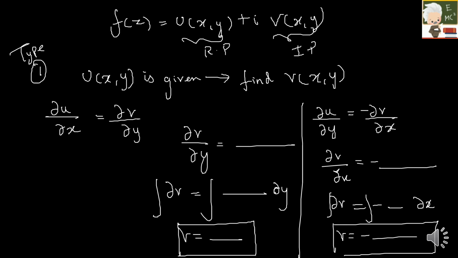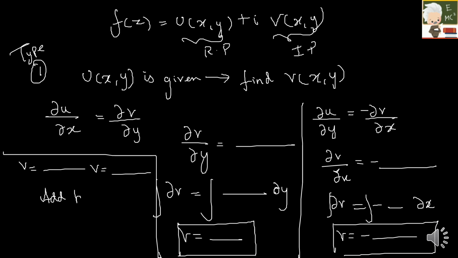So how you have to write your final answer is, you will be getting two v's, so you have to add all these terms, but you should not take the repeated terms. We will do some problems so that you will understand it better. You should add all the terms in both the v's, but you should not take the repeated terms. So let us solve some problems so you will be able to understand.